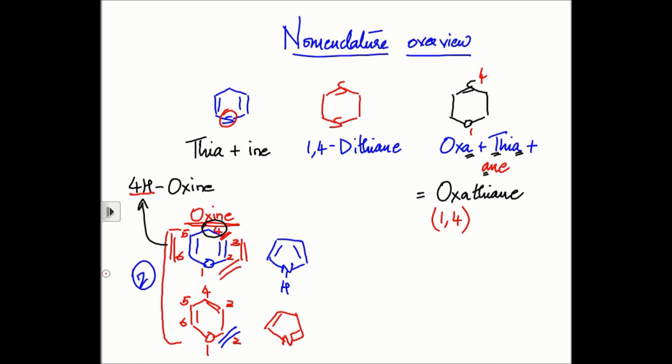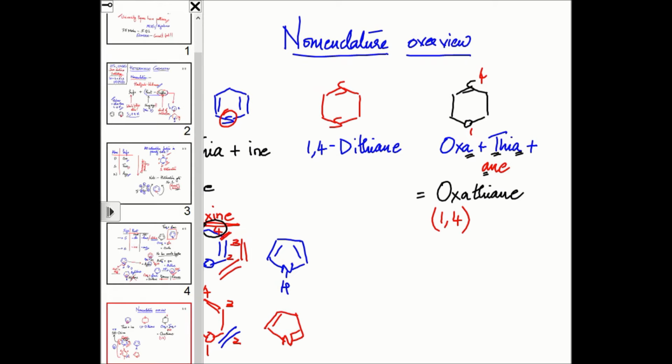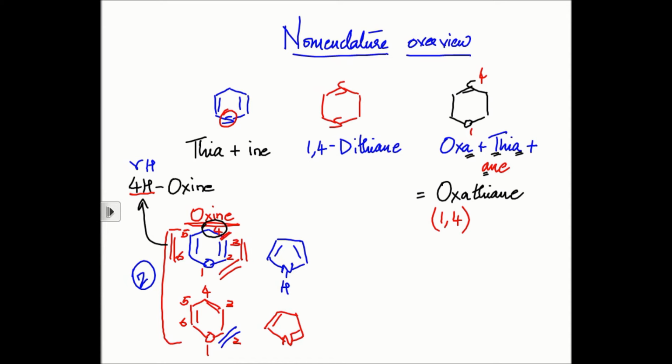But in this compound, in the 4th position, you have 2 hydrogens. So there is 1 hydrogen which is present in excess, but where is it present? It is present on position number 4. So I call this compound 4H oxin. A more common way of nomenclature of this compound is gamma H oxin. Again, Greek notation: this becomes your alpha position, this becomes beta, that becomes gamma. So you can either call it 4H oxin or gamma H oxin.